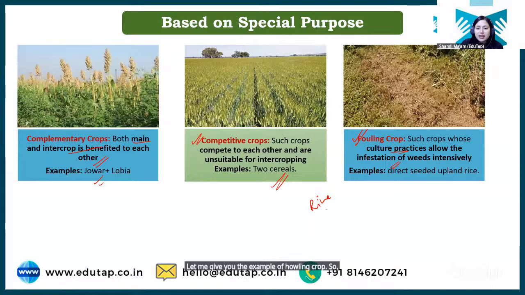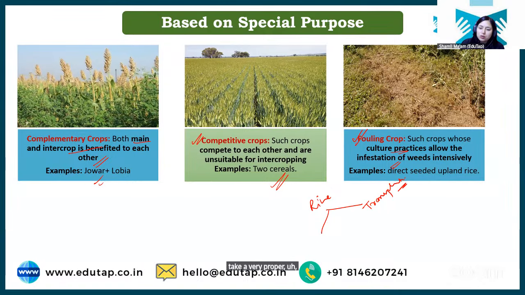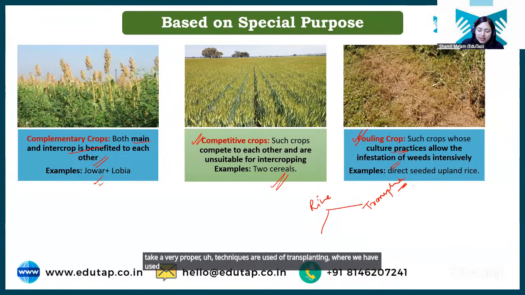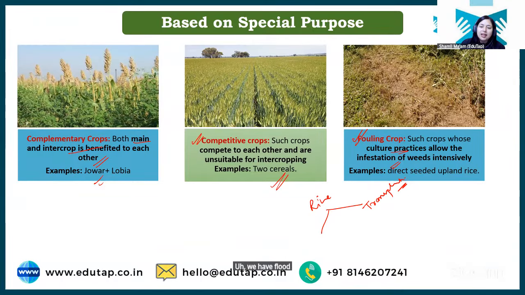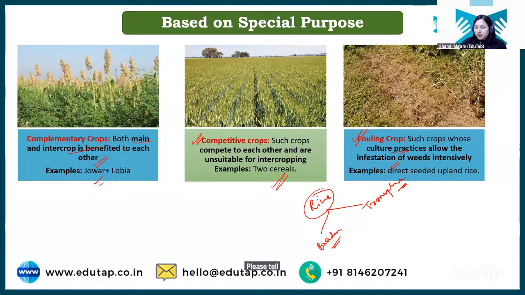Say we have rice, okay? In one field we have done transplanting of rice, where proper techniques of transplanting are used, where we have used the flooded condition. We have flooded the field and then we have transplanted the rice seedlings. Okay? In the other field, we have just broadcasted the rice seed. Okay? Now, you tell me, in which scenario will weed infestation be more, in the transplanting one or in the broadcasting one?